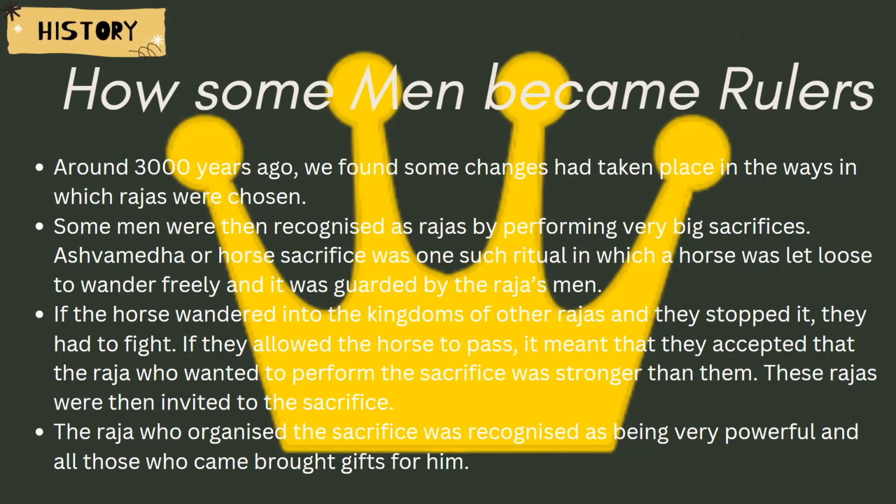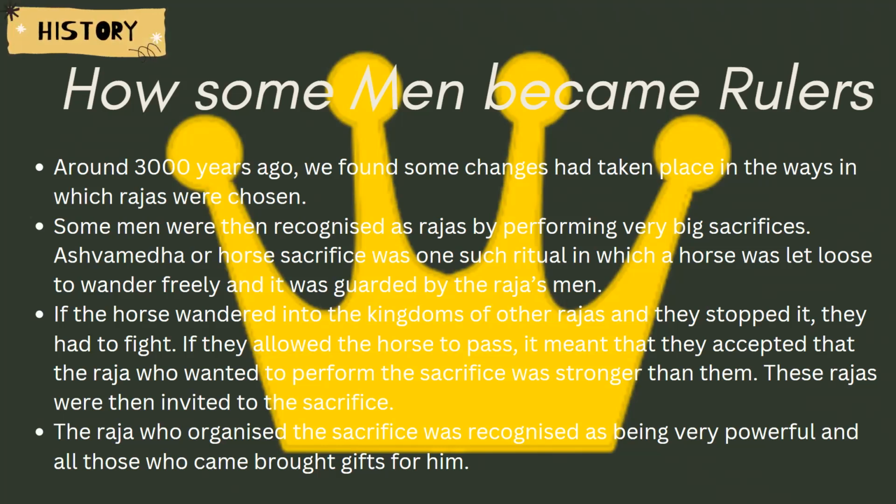Also, in the earlier times, that is the Rig Vedic time, the people, the Janas, we know the people and the community were called by two names, that is Janas and the Vish or the Vaishyas. Okay, so these people used to choose their leader. However, later things changed. Now the rulers were being chosen based on the kind of big sacrifices that they used to do. Okay, and what sacrifice did they do?